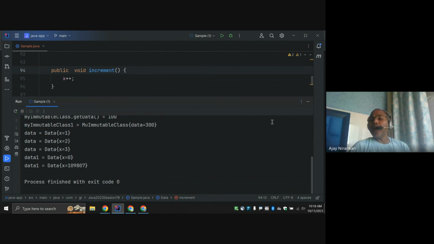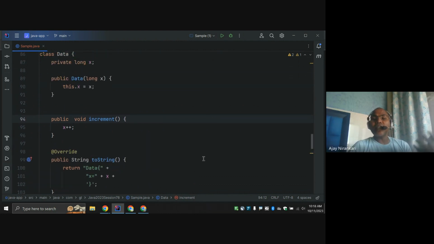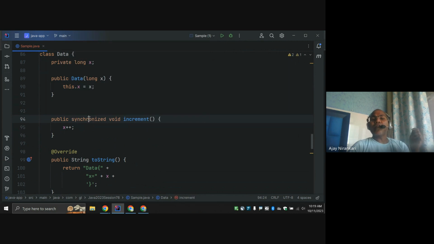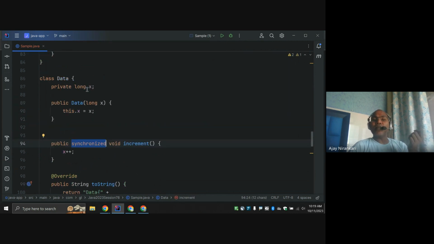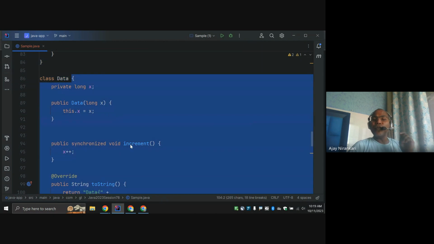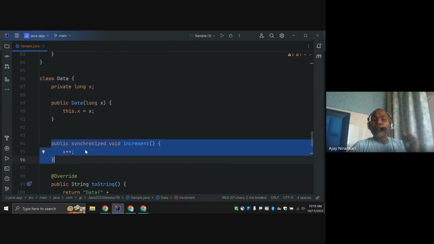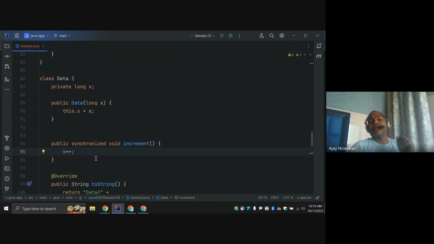Why? Because of the race condition, each thread is trying to increment the value, and they are overwriting each other's values. Due to that, we get a lesser value. So in this situation, we have to use the synchronized keyword. The synchronized keyword indicates to the Java virtual machine: hey JVM, this is the data class. As someone is going to call this method, please ensure that only one thread calls this method. No more than one thread is going to call this, right?